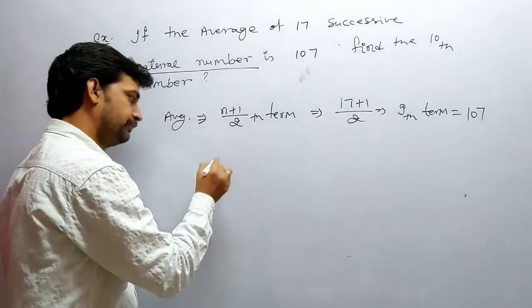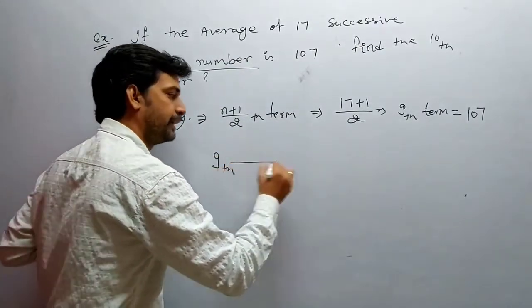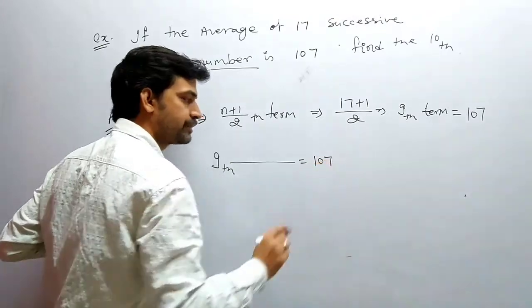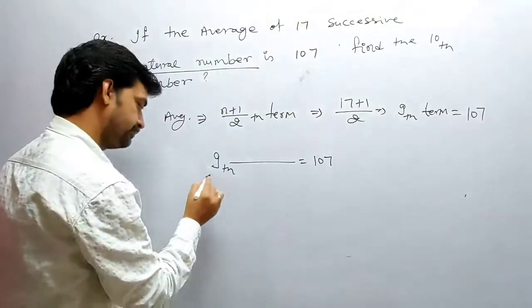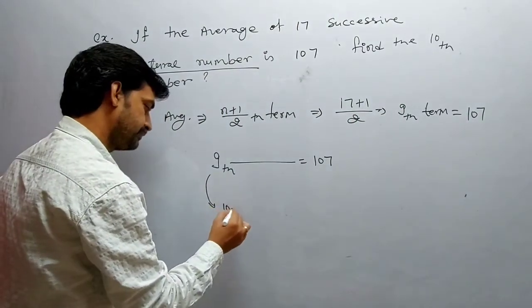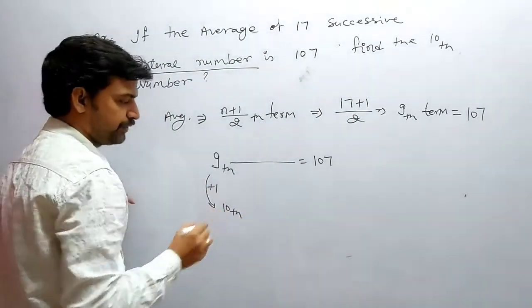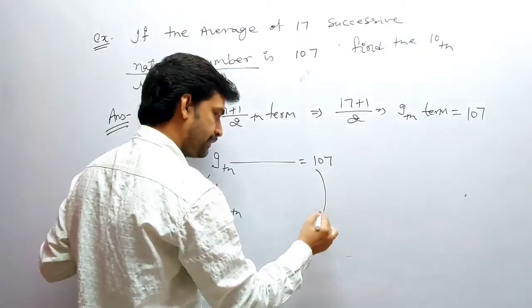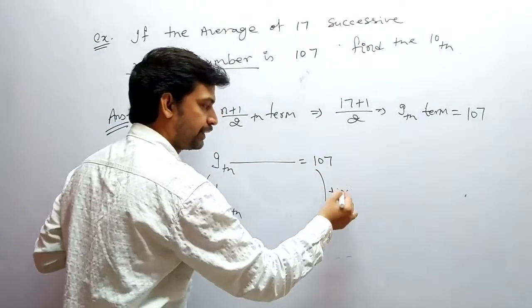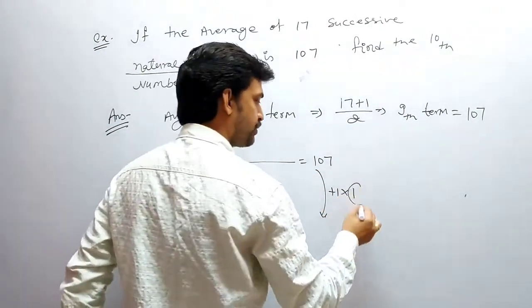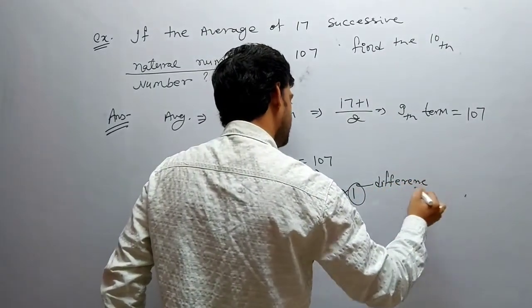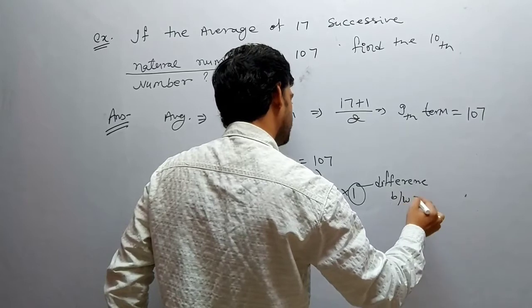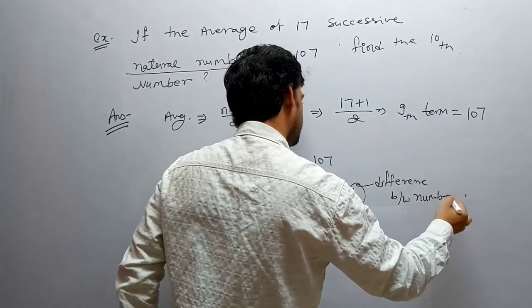So what we will do now: the 9th is 107. Clear? What we require is the 10th one. How many terms are we adding? One term. That means plus 1 is here, but consider the difference between the numbers.